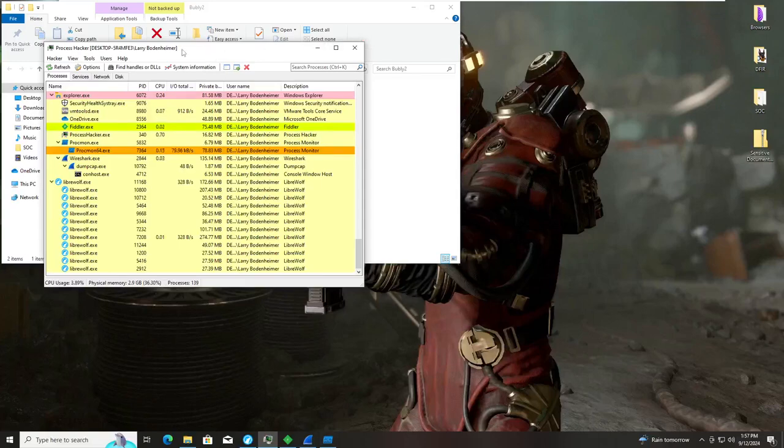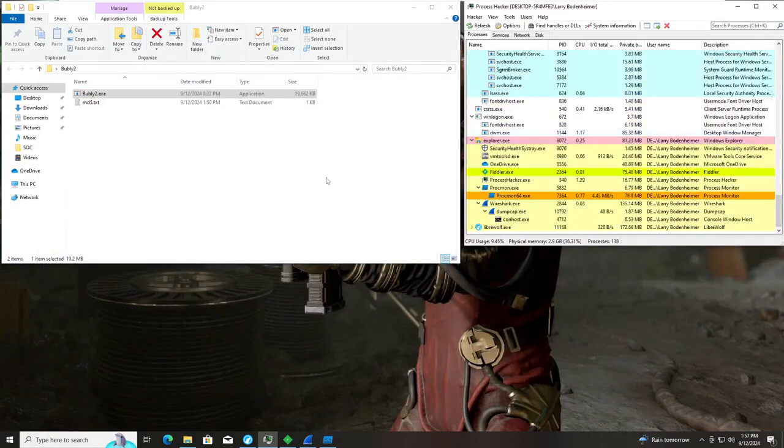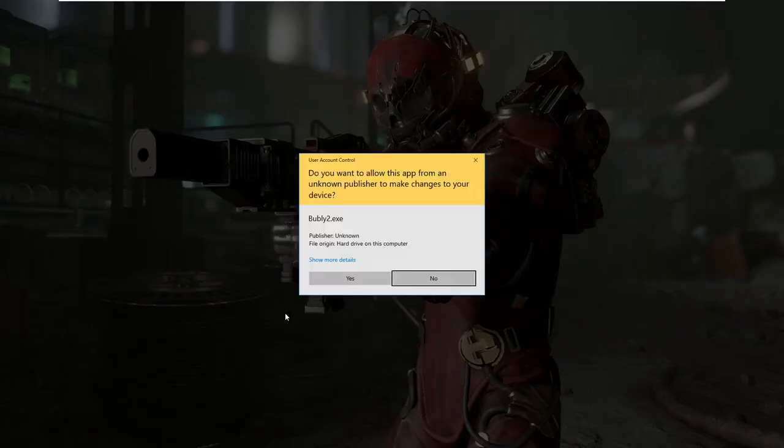Now that we've taken a look at that, the last thing to do is run the malware. So let's move Process Hacker over here and scroll down. We are at the bottom. And let's run the malware. Do you want to allow this app from an unknown publisher to make changes to your device? Of course I do.